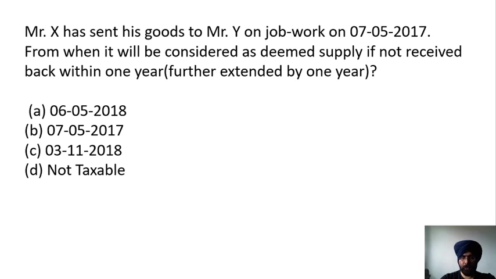So you can take more time by pausing this recording, but I am going to discuss the correct answer. Here the correct answer is 7th May 2017, because the date on which goods are sent would be treated as the date of supply if these are not received back within 1 year or 3 years. 1 year is in case of inputs and 3 years in case of capital goods. So you have to pay GST as per the date of 7th May 2017 along with interest, if these goods are not received within the time specified under section 143 of the GST Act.